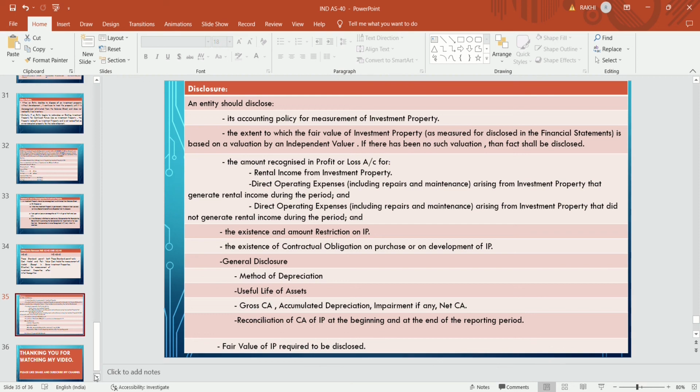Reconciliation of the carrying amount of the investment property at the beginning and at the end of the reporting period is also required to be disclosed, and the fair value of investment property is required to be disclosed. For disclosure purposes, fair value is required, but for accounting purposes, fair value is not required. Only the cost model is required.